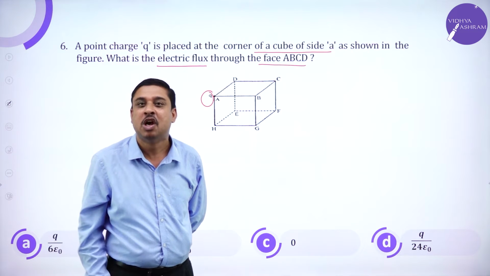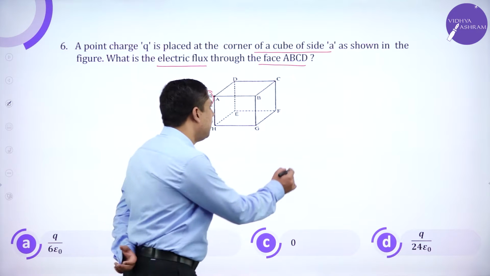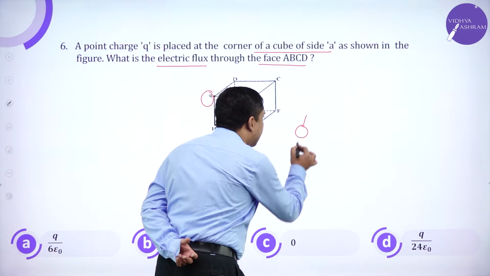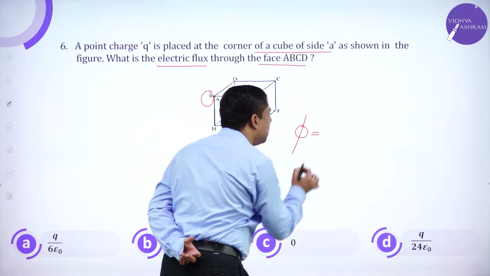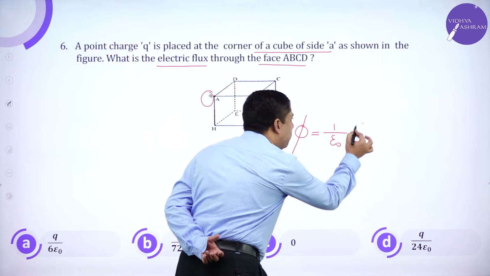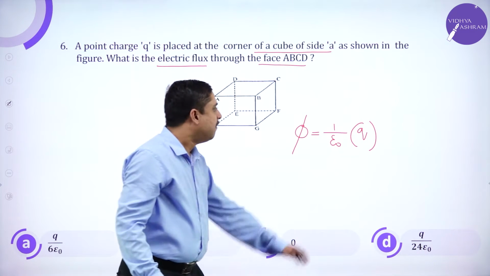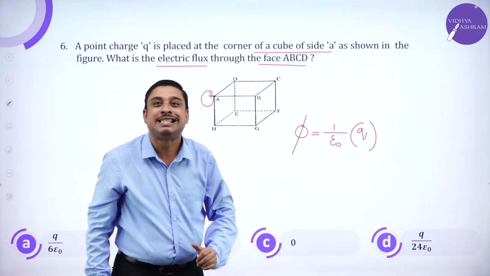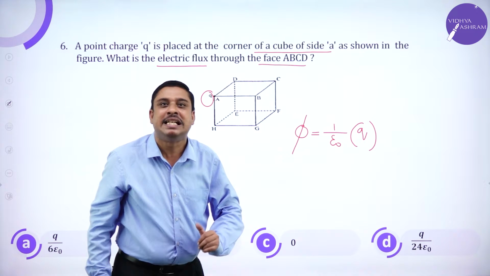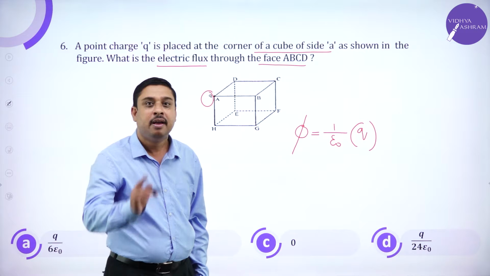The famous Gauss law of electrostatics, which told electric flux through any surface is 1 by epsilon naught times Q, where Q was the total charges present on that surface.